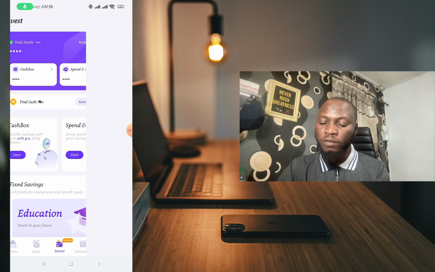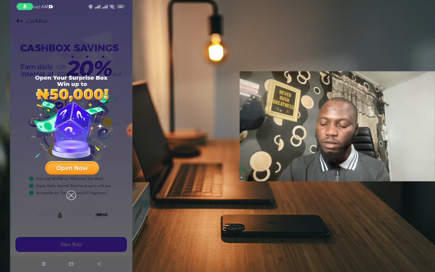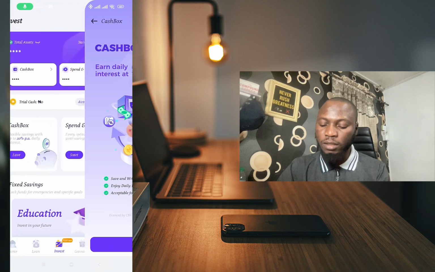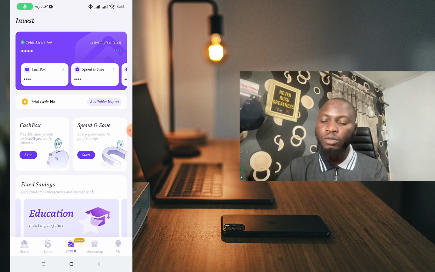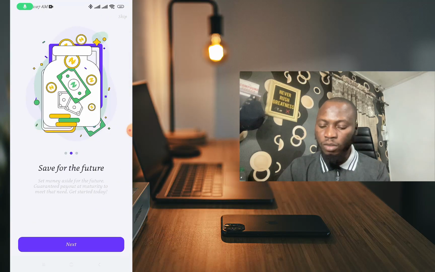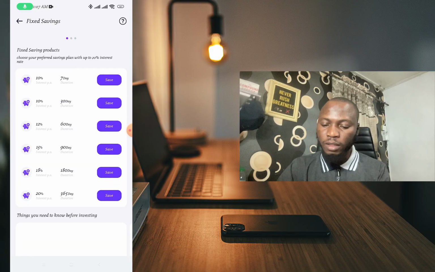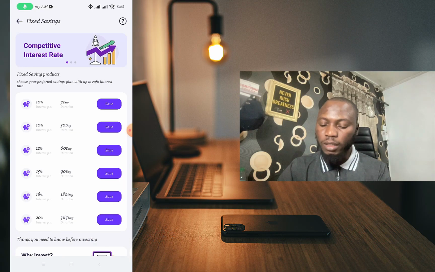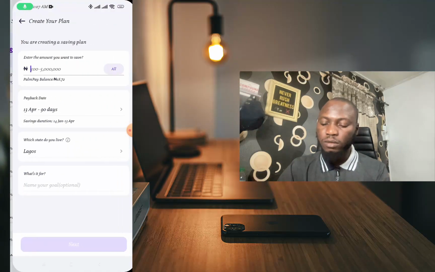So they also have different features inside it. So you see cash box, spend and save, fixed savings, then balance. So we're gonna use the fixed savings. So I'm gonna click on next, then click on get started. So we'll be using the 90 days savings plan. So I'm gonna click on save.